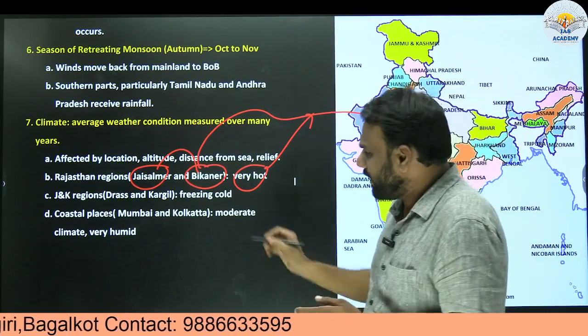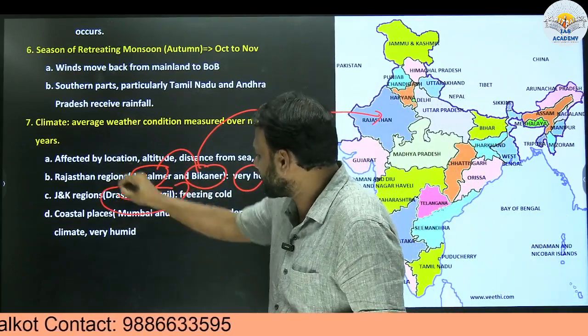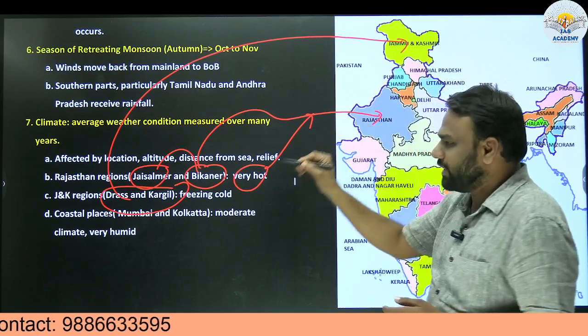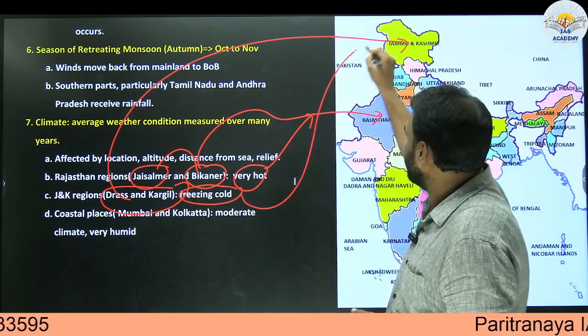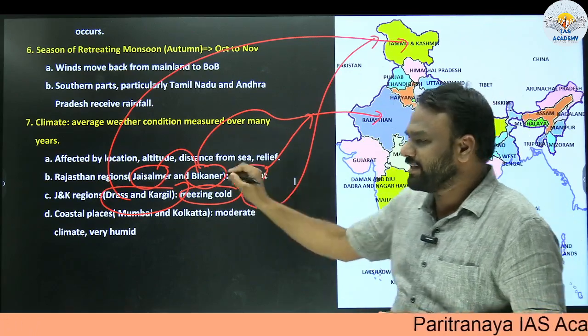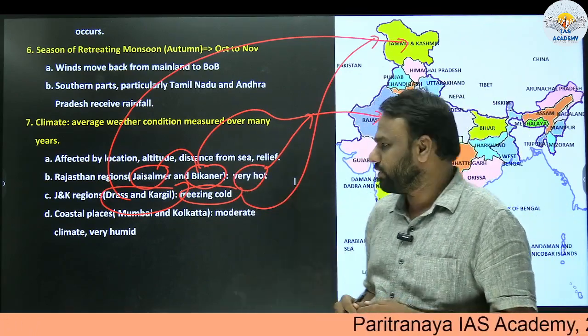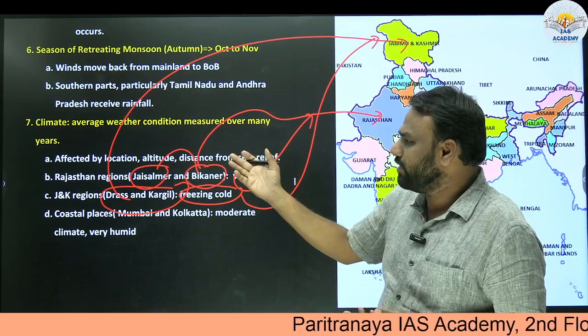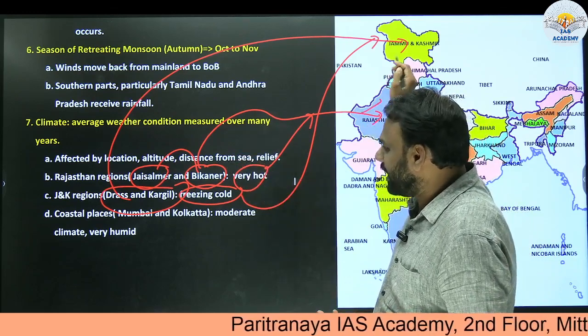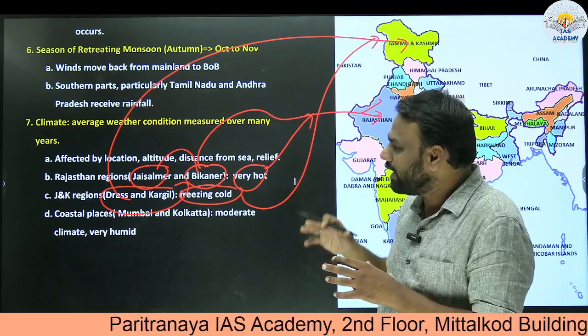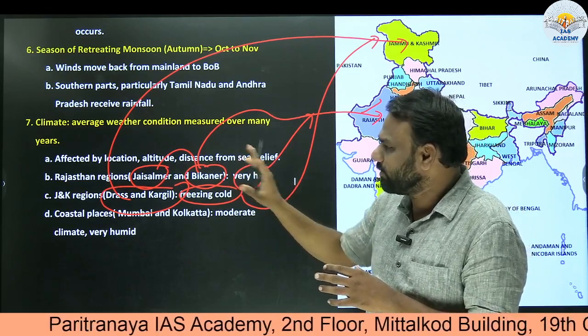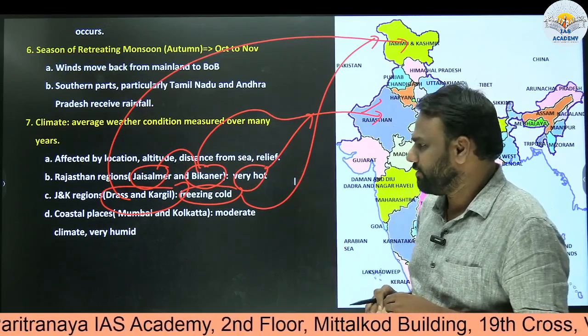But if you take two places of Jammu and Kashmir, that is Dras and Kargil, they are freezing cold. So the climatic condition prevalent in Jammu and Kashmir at these two places is freezing cold. Why these changes? As we saw, the location is different, the altitude, distance from sea, relief; all these factors or parameters will have an impact on the climate of that particular region.